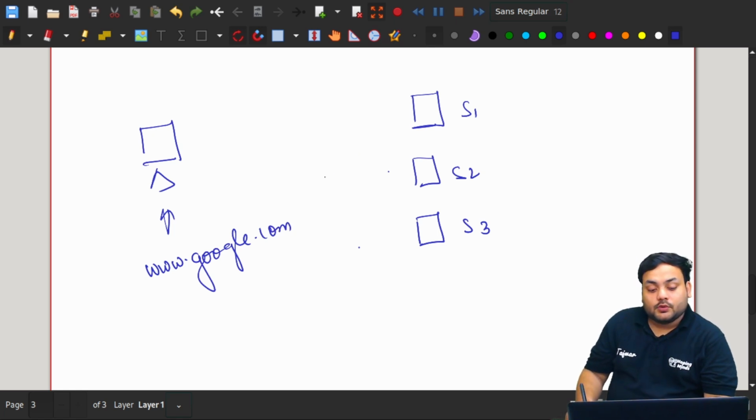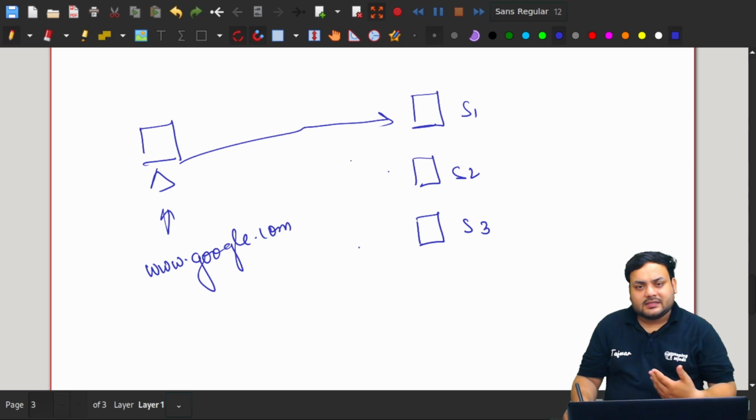But if we are not using an elastic load balancer, it is directly connecting with any one of the servers which we are choosing. Regardless of the traffic or anything, it is just choosing one server, and the traffic is going to that particular server.